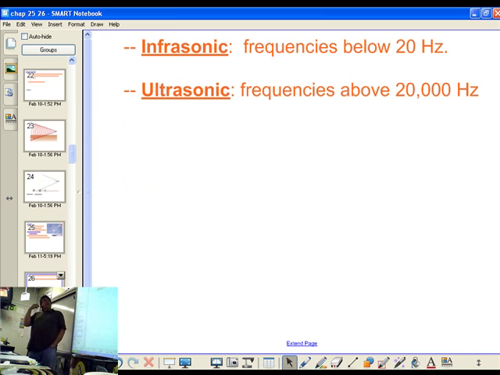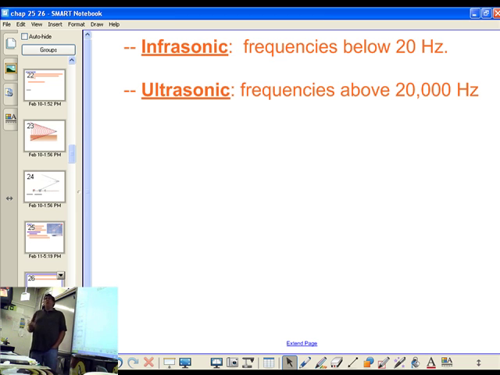Now, pitch terms are infrasonic and ultrasonic. By the way, the words subsonic and supersonic, those refer to speed. You might want to make a note of that. When people say supersonic or subsonic, those actually refer to speeds of sound. If you are supersonic, you're going faster than the speed of sound. Subsonic is slower than the speed of sound. That's speed. This is pitch. Ultrasonic and infrasonic.